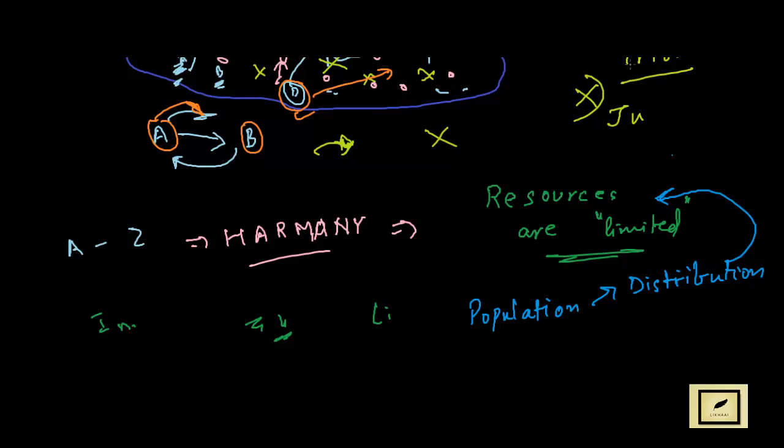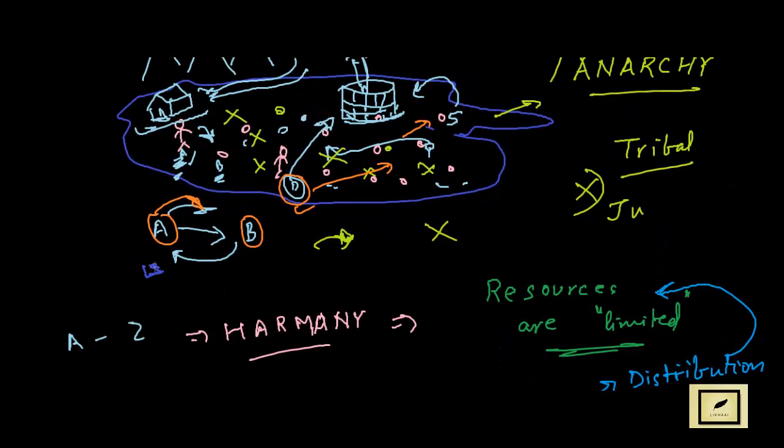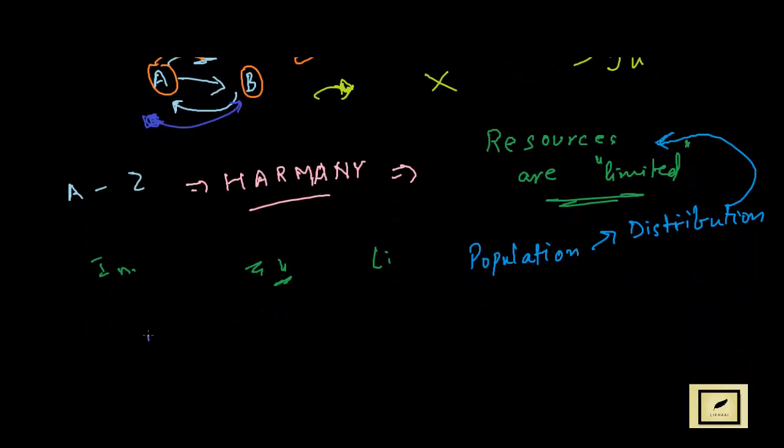of resources. And at the same time, it's not just resources. If we look at this example, if A is winning the war, A is winning the fight over B, in that case we can see that B is going to lose.